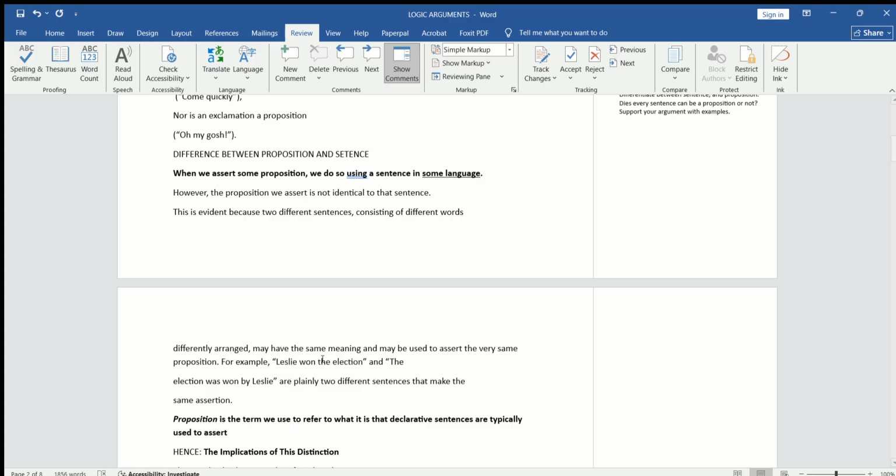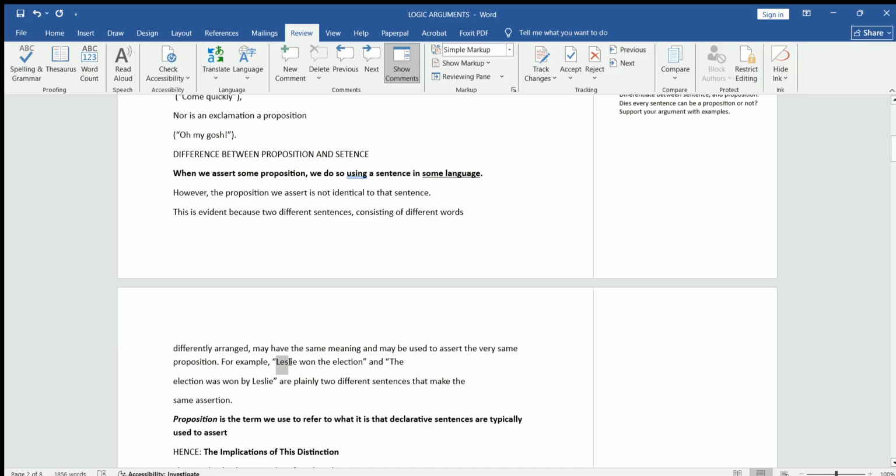Again, if we paraphrase this sentence in the passive voice, we can say that the election was won by Mr. Ali. Here we can see that the words are arranged differently in these two sentences, but the claim is the same.